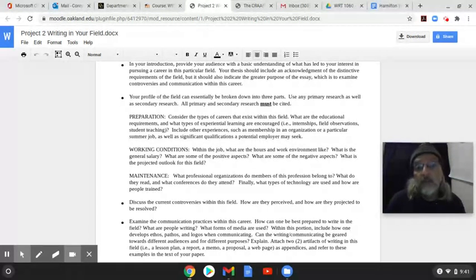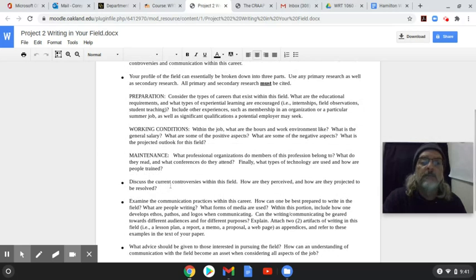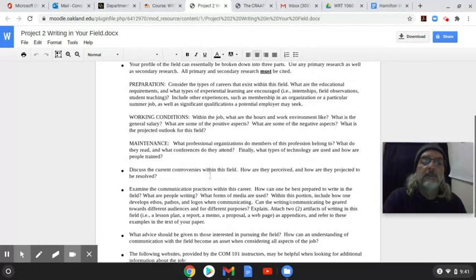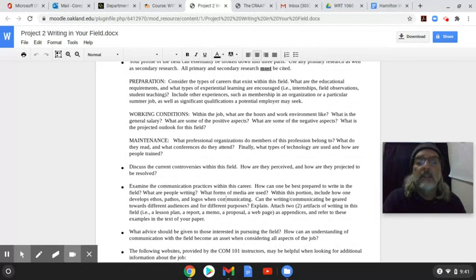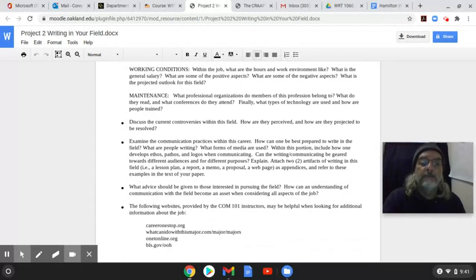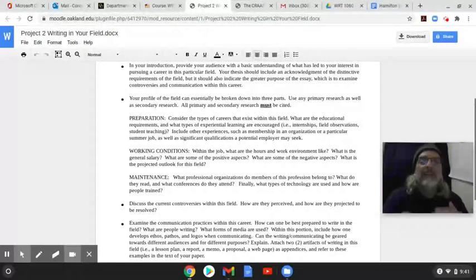What's the best way to provide feedback? What's the best way to do this? What's the best way to do that? Those kinds of things. Where do those conversations take place? Discuss current controversies within the field. How are they perceived? How are they resolved? We're examining communication practices, so all these bullet points right here, we're beginning to address.